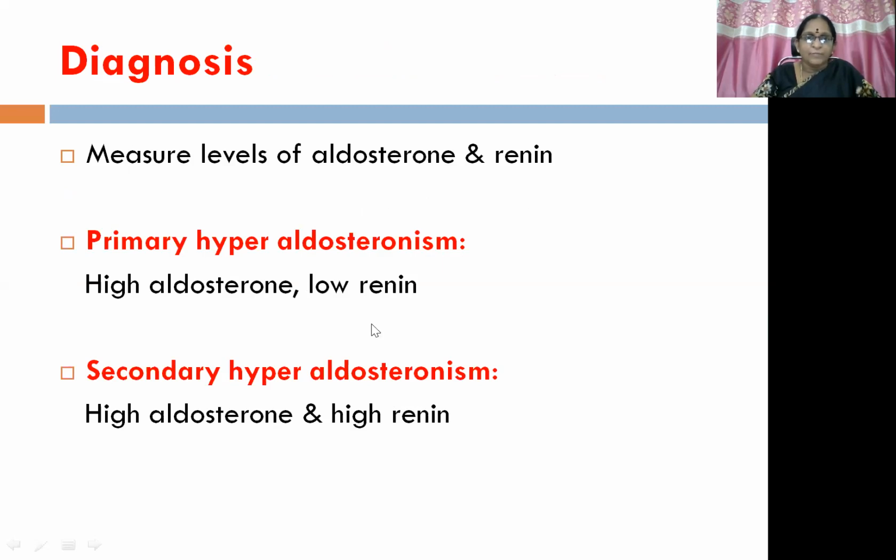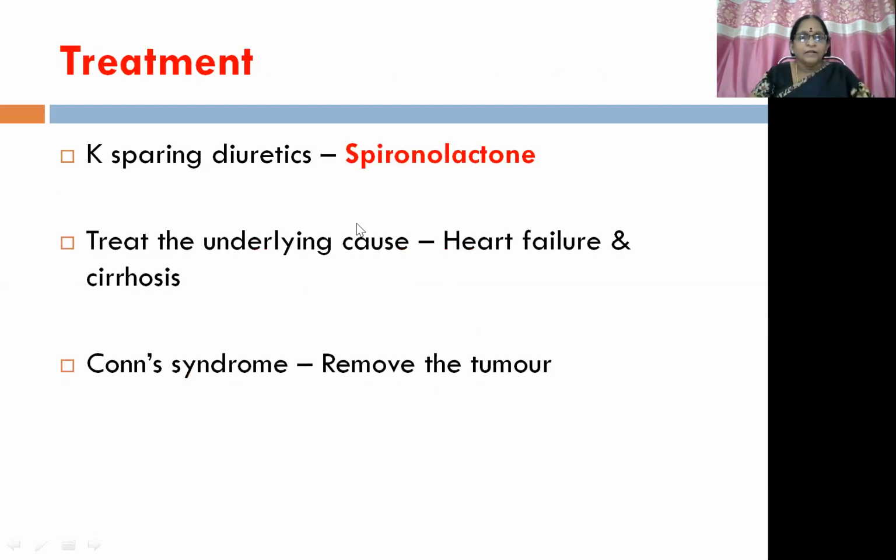But in primary cases, because the problem is within the adrenal cortex, there will be low renin. In secondary, the problem is somewhere else, so high renin can be there. Treatment is by potassium-sparing diuretics, that is spironolactone, and treating the underlying cause like heart failure and cirrhosis. In case of Conn syndrome specifically, we can go for surgical resection of the tumor.